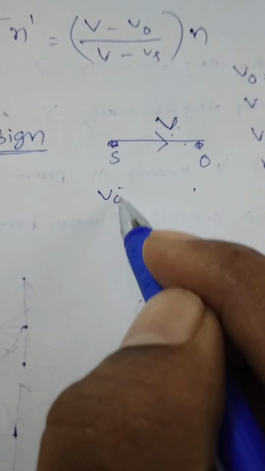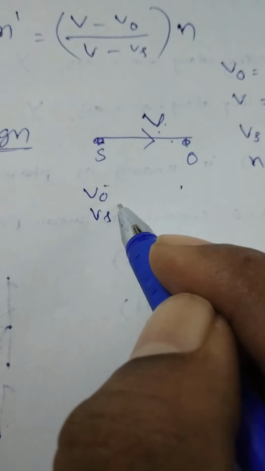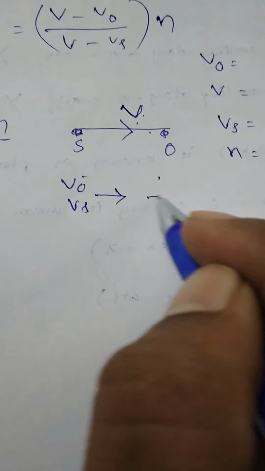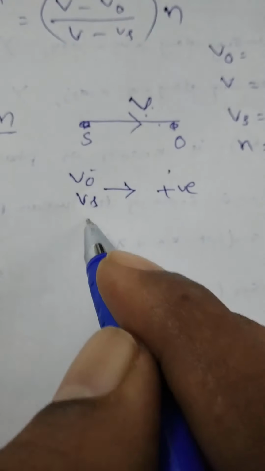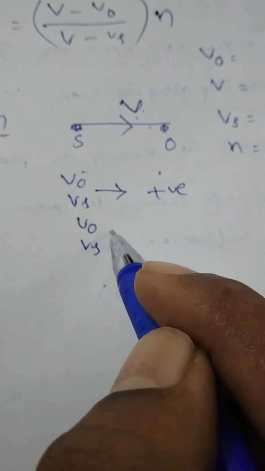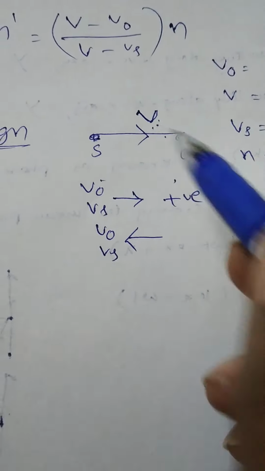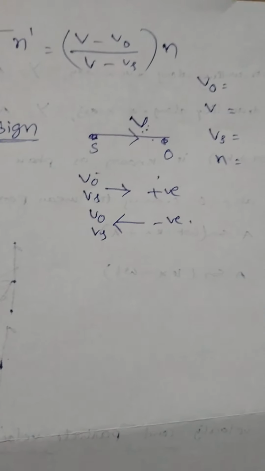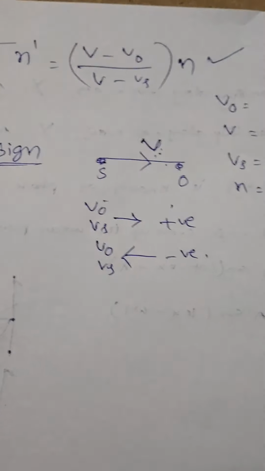For example, V0 and Vs, if these two are along the direction of velocity of the sound, then these two are taken as positive. If V0 and Vs are opposite to direction of sound, these two are taken as negative. So these are the sign conventions followed in Doppler effect.